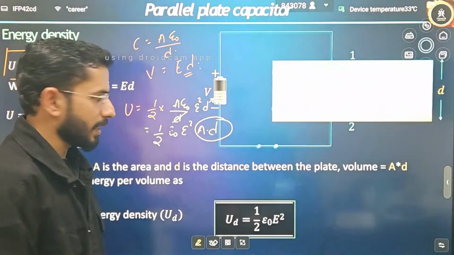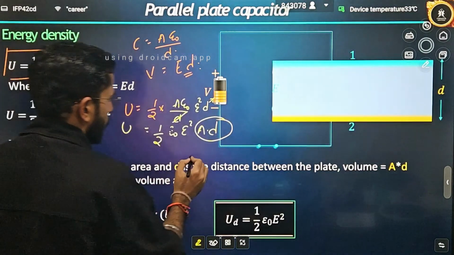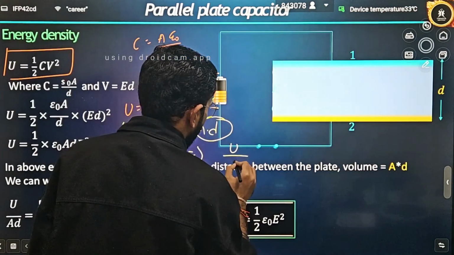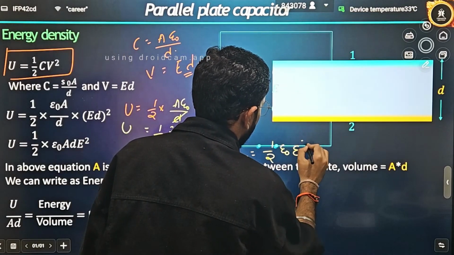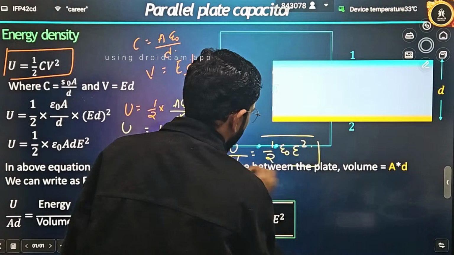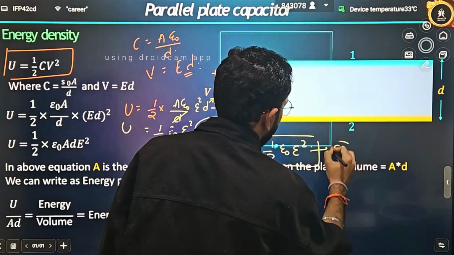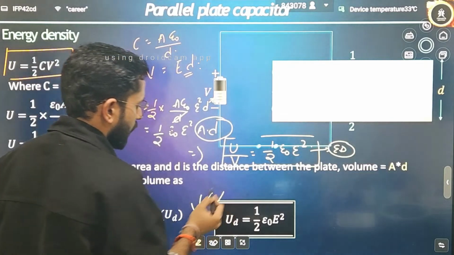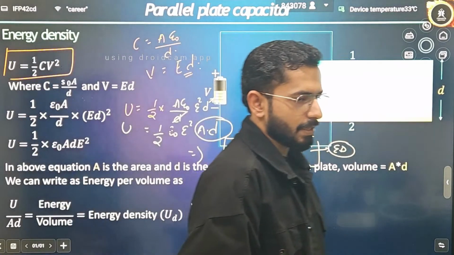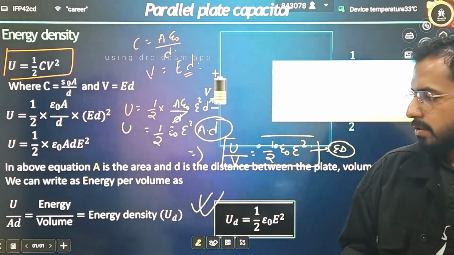It is always written as volume. That means in the next step you will write potential energy divided by volume. It is equal to nothing but half epsilon naught E square. This means energy density is given as half epsilon naught E square. Energy density for a capacitor is always given as half epsilon naught E square.